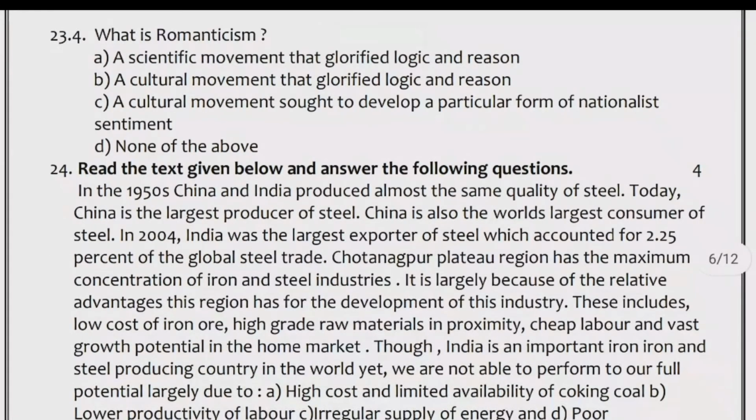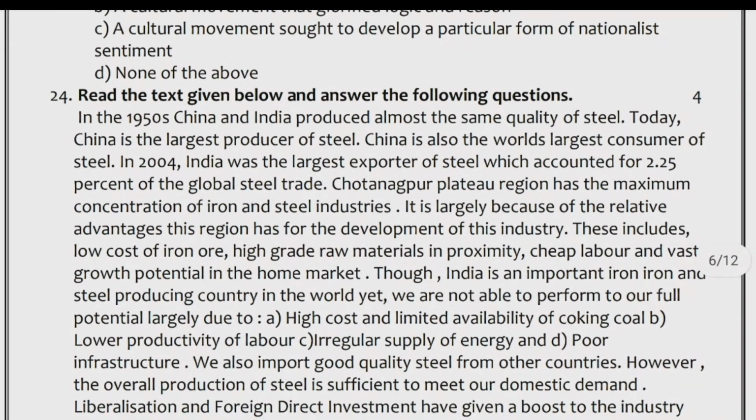23.4. What is Romanticism? Options: A. A scientific movement that glorified logic and reason, B. A cultural movement that glorified logic and reason, C. A cultural movement that sought to develop a particular form of nationalist sentiment, D. None of the above. 24. Read the text given below and answer the following questions.